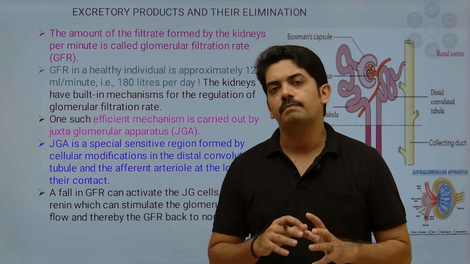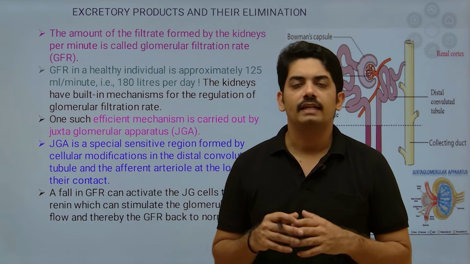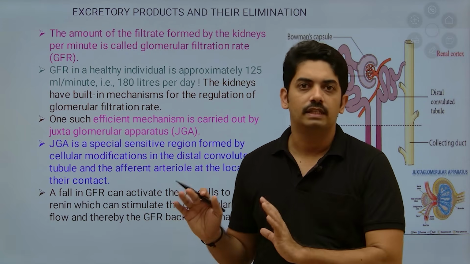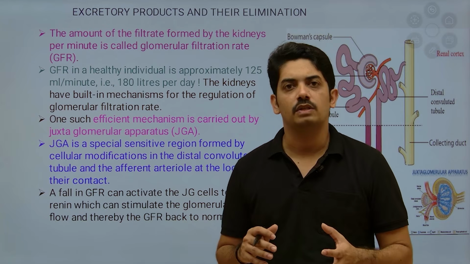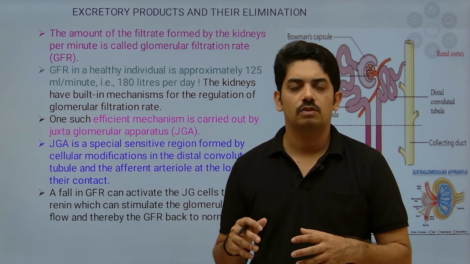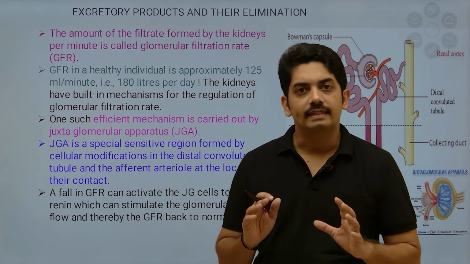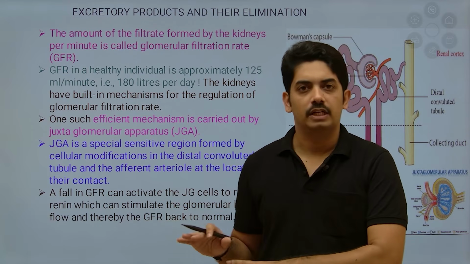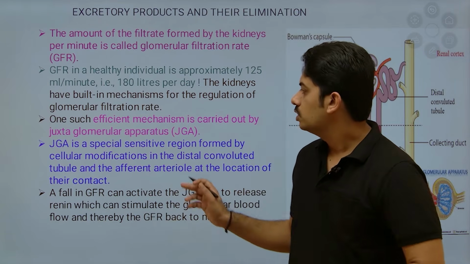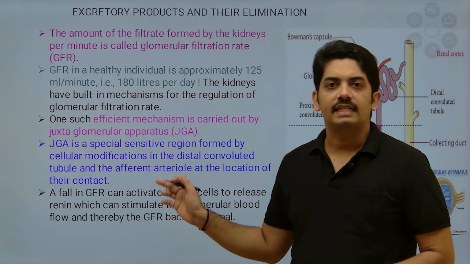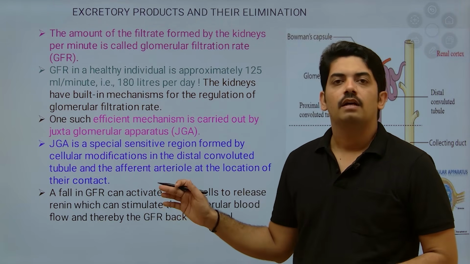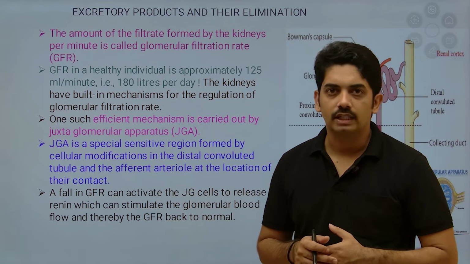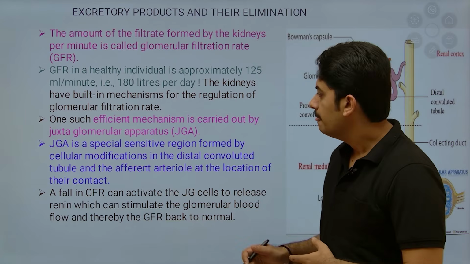This renin passes into the body fluid and activates angiotensinogen, which will be converted to angiotensin 1 and 2, and that will help in normalizing the glomerular filtration rate. That is important. So JG cells help in regaining the glomerular filtration rate when there is a fall.